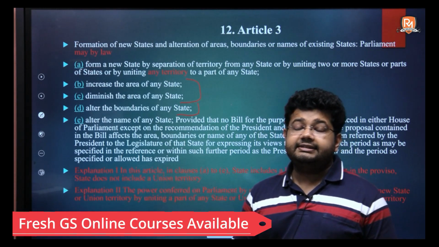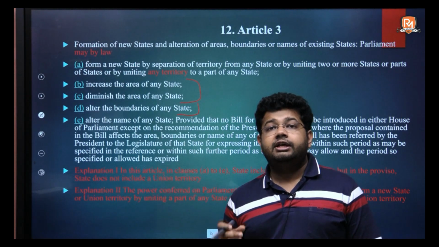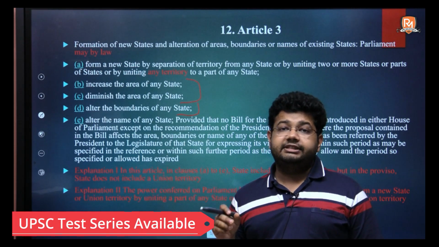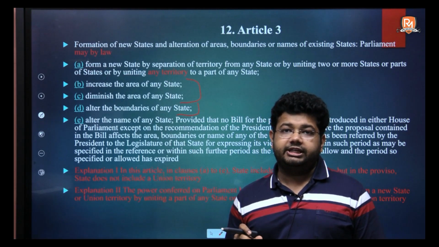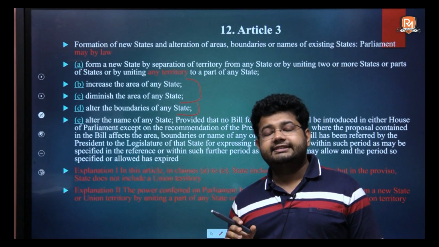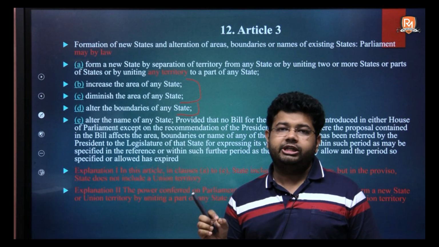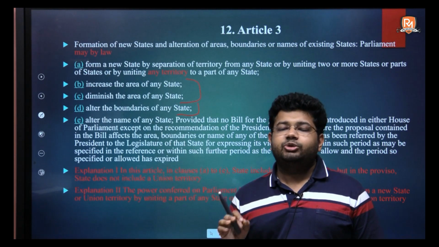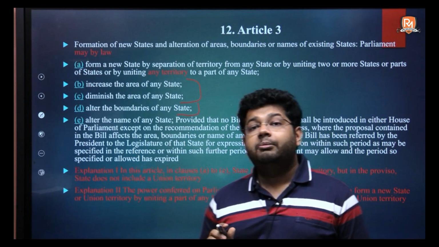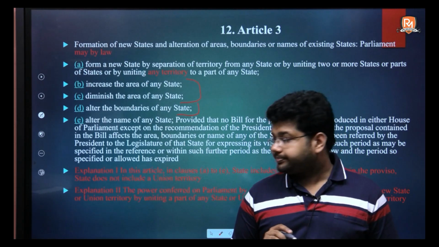So 3E says that if you want to alter boundaries, change the name or diminish the area of any state, then the president has to refer the law by which this will be done to the concerned state legislature for their opinion, and they have to give their opinion to the president within the time specified for them. However, the president is not bound by this opinion of the concerned legislature.